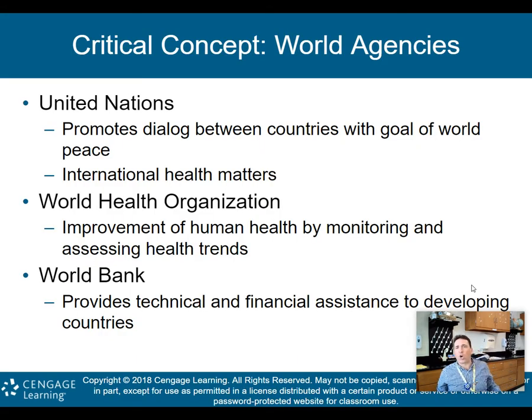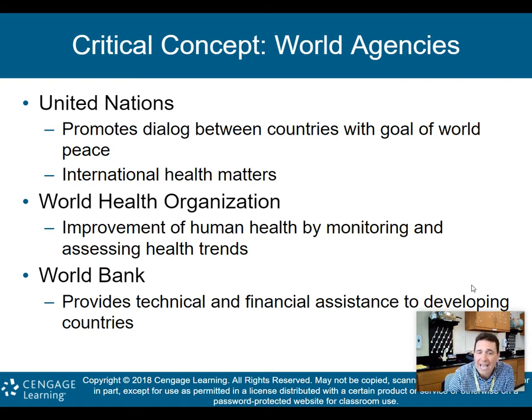So some world agencies that help us when we talk about human health. The United Nations promotes dialogue between countries with the goal of world peace. They also deal with international health matters. Obviously, you've heard of the World Health Organization. Okay, we are back in the World Health Organization. The previous administration had kind of moved us away from it. But what does the WHO do? The improvement of human health by monitoring and assessing health threats throughout the world.